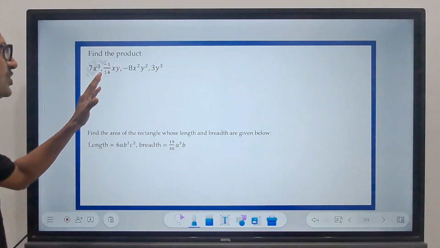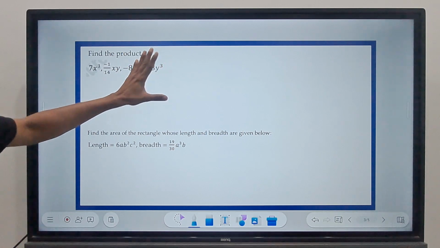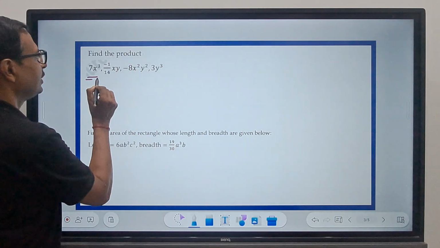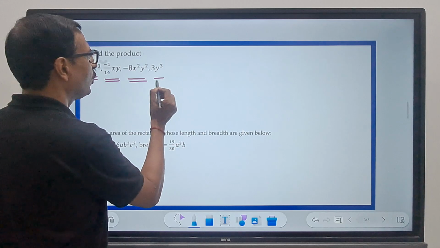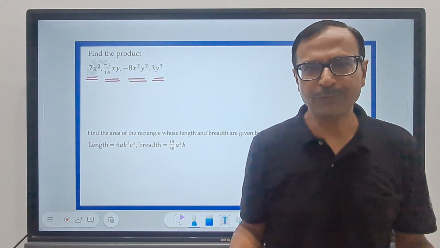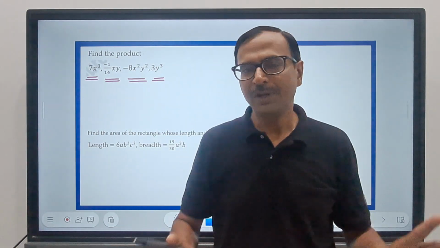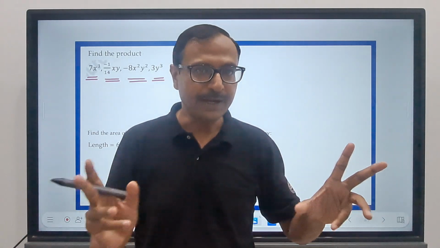Here we have the first question where we are asked to find the product of some of the monomials which are given here. So you can see here 1, 2, 3, 4 monomials which you have to multiply. Now there are some basic rules which you have to follow when you are multiplying monomials. Okay, so be careful, watch this and don't take it lightly.